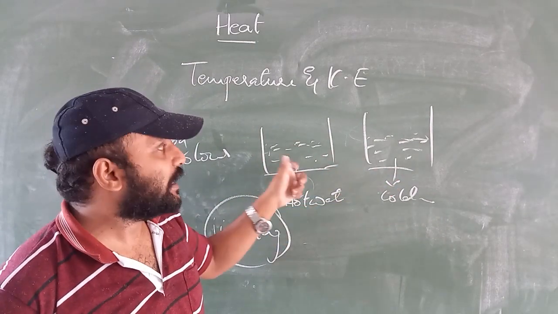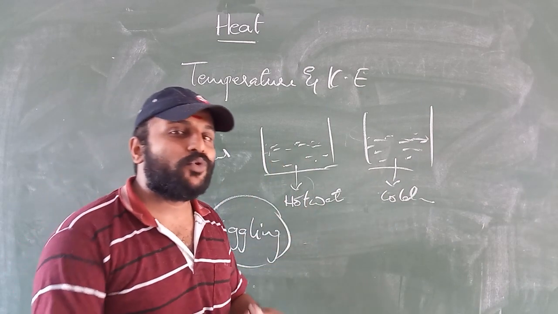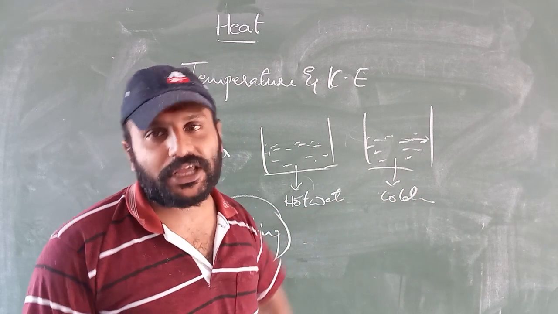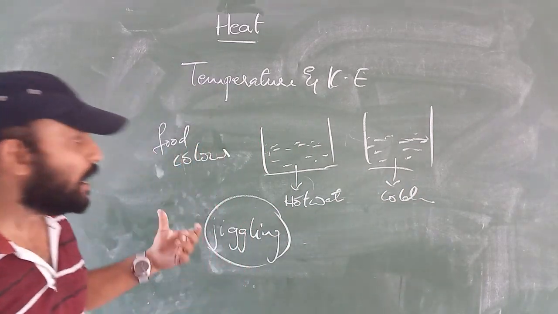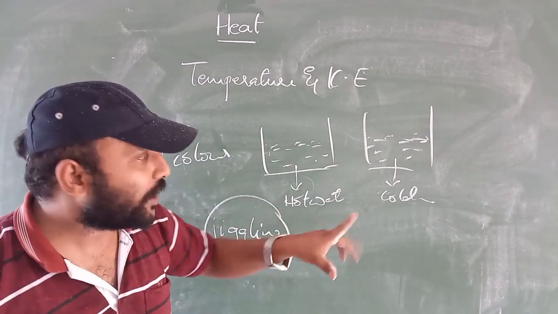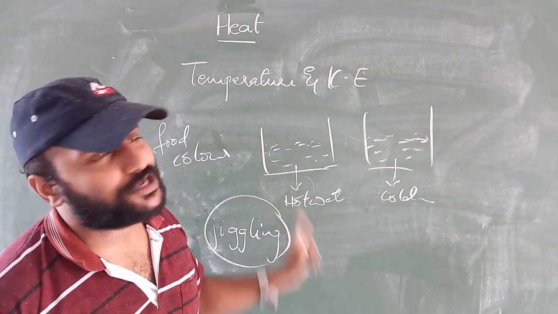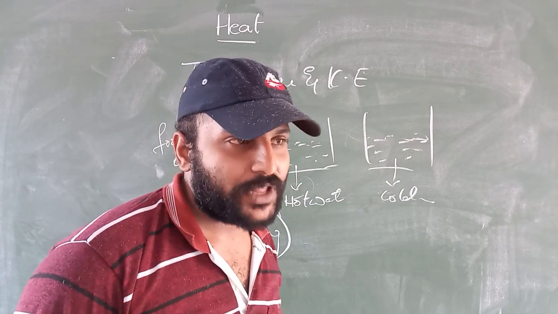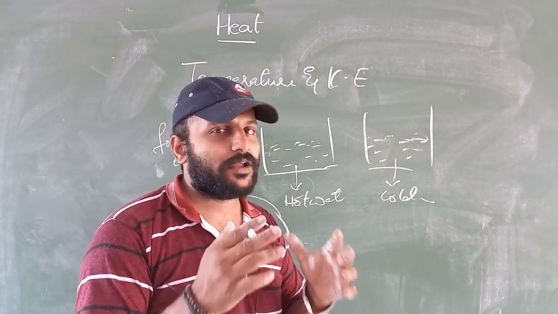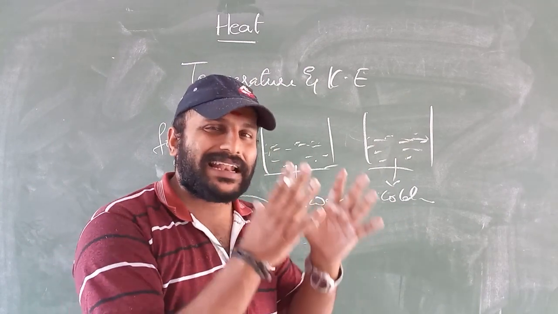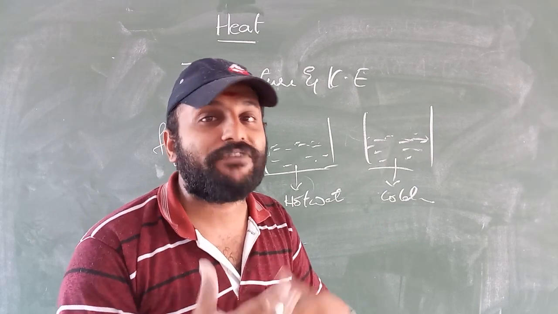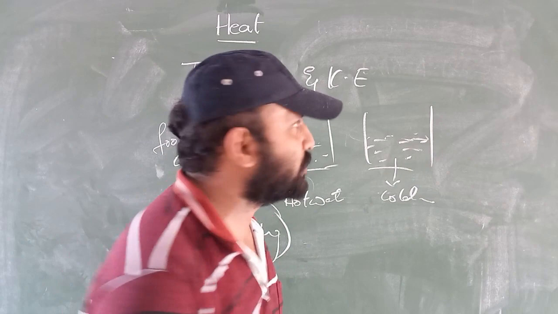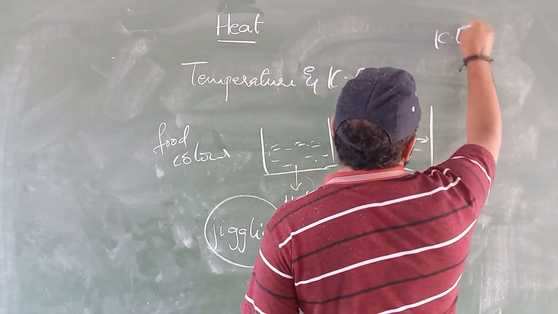Meaning, food color particles will move faster in hot water compared with the cold water. That's what we are saying, that jiggling of food color will be more in hot water compared with the jiggling of food color in the cold water. If the object is moving, what sort of energy does it require? We already know from the lower class that the energy possessed by a body by virtue of its motion is called kinetic energy.